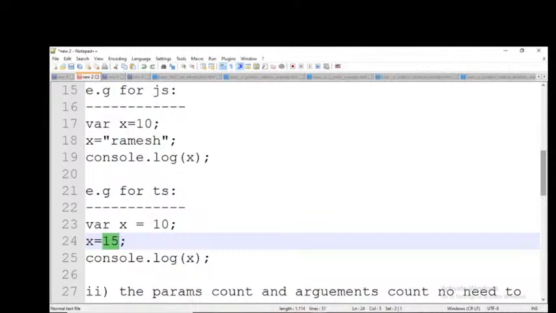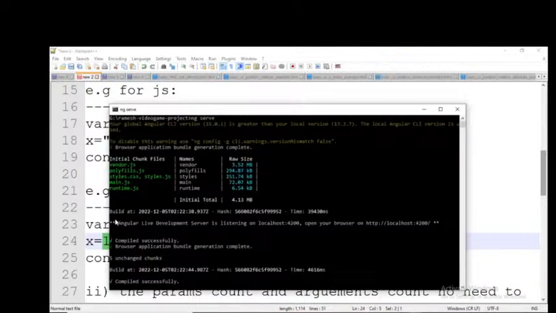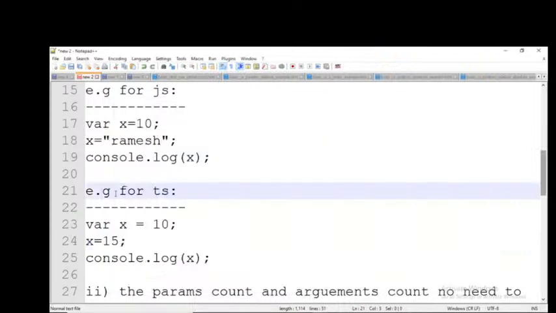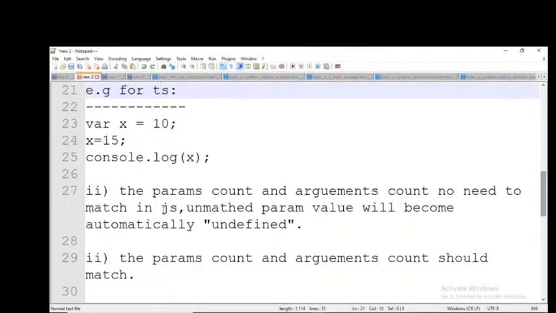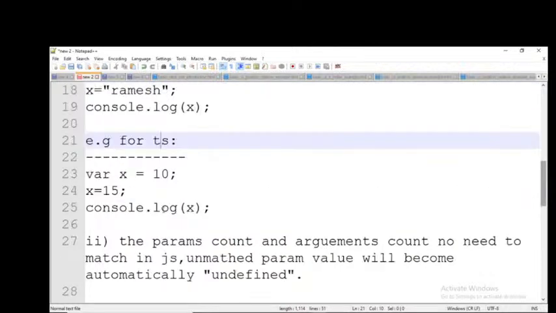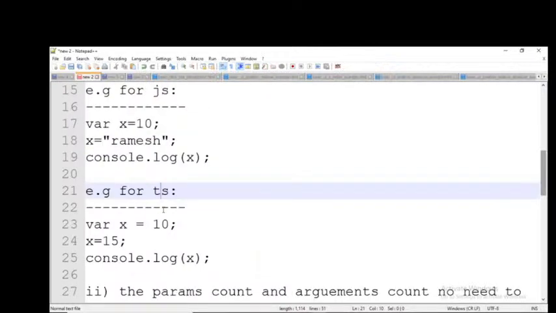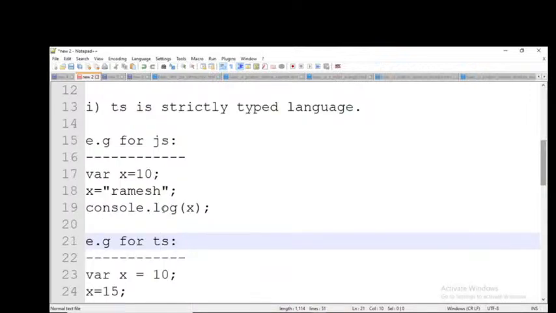Clear, everyone? Kindly respond. Okay, so this is the first difference. There are other differences also, but we have only 5 minutes, so we cannot discuss that clearly. Tomorrow in class I will discuss all three differences one more time.